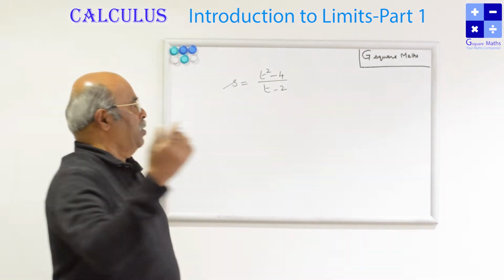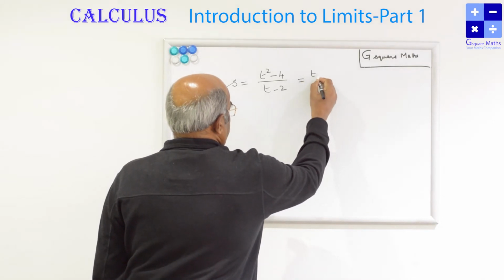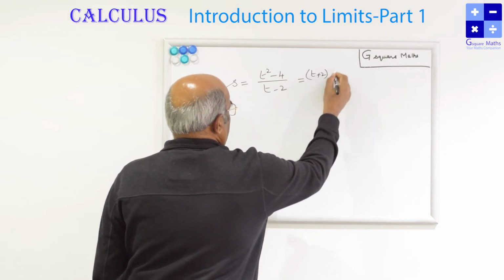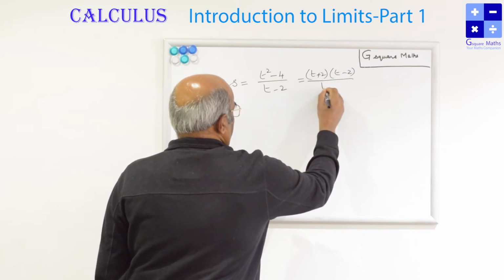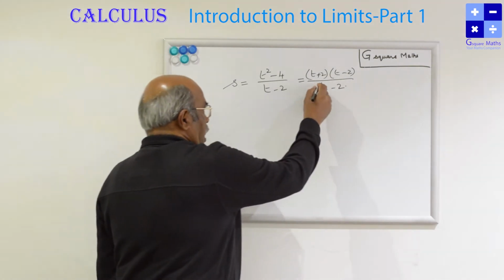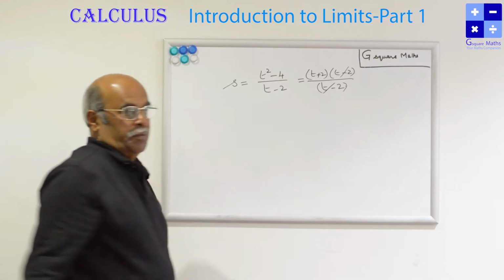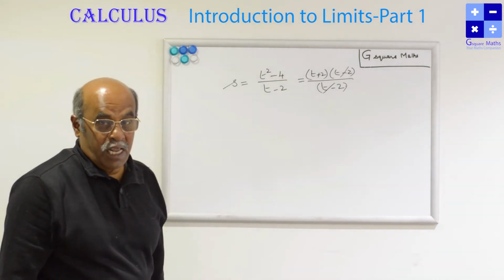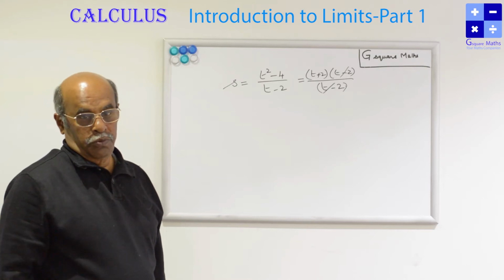How? It is very simple. It's not a very big calculation. This can be written as (t plus 2) into (t minus 2) by (t minus 2). I can cancel this provided t is not equal to 2.